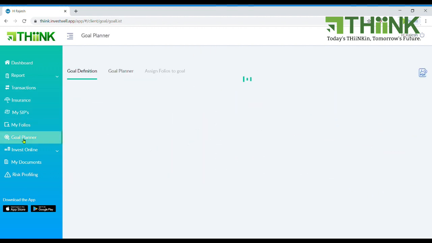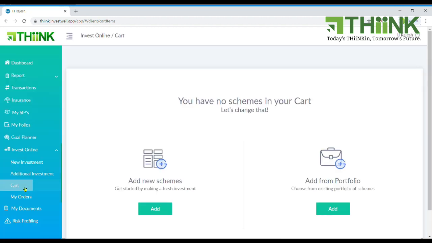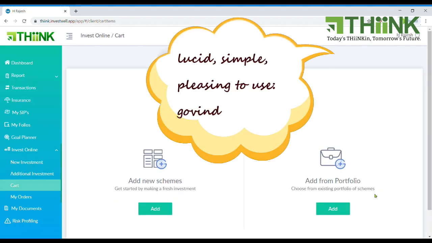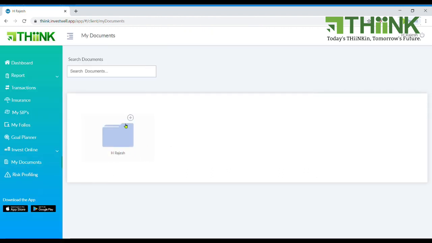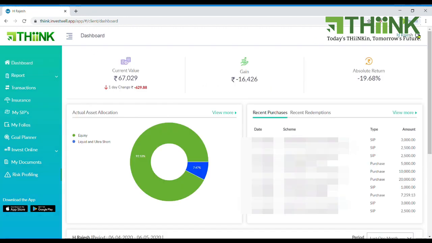The goal planner is a basic tool which will help you assign goals to your schemes. We can also invest online, add new investments into the cart, or add investments into the existing portfolio. In terms of my documents, KYC documents can be stored here along with a risk profiler which is present for all the investors who can take it on a yearly basis.